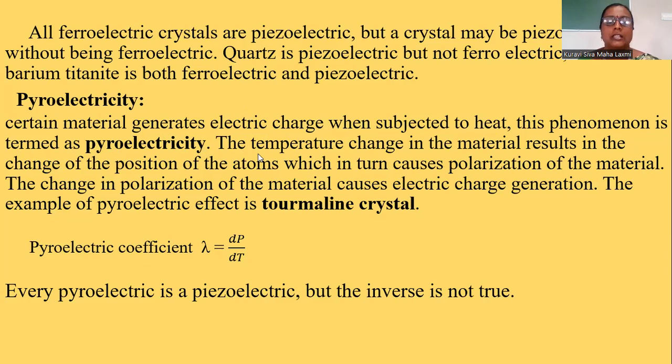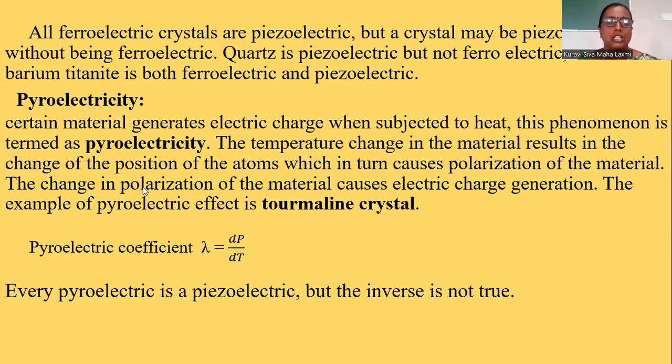The temperature change in the material results in a change of position of the atoms, which in turn causes polarization. When we supply heat energy, dipoles will be formed inside the dielectric material, and a dipole moment also appears inside the material. That process is known as pyroelectricity.